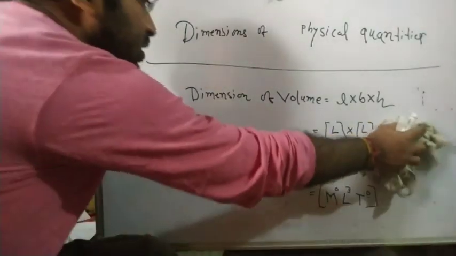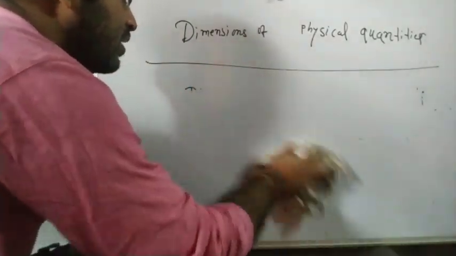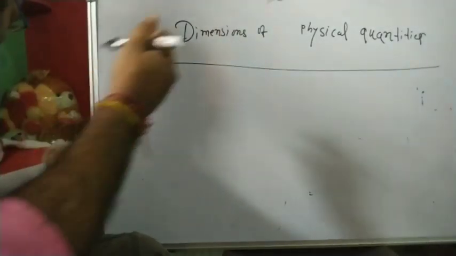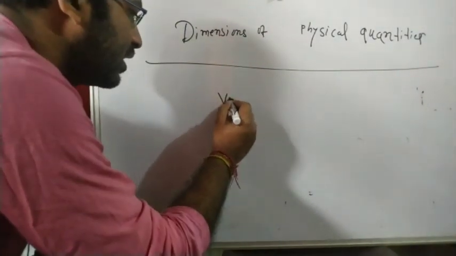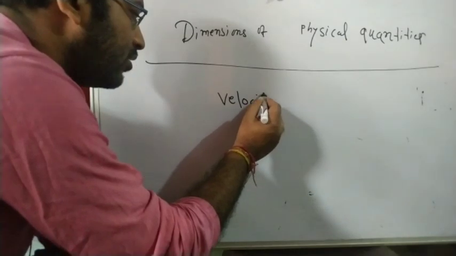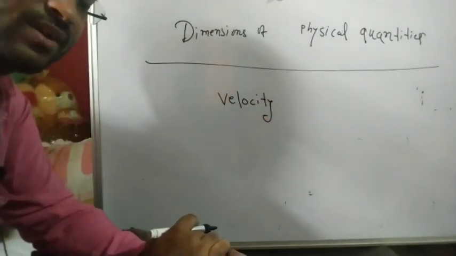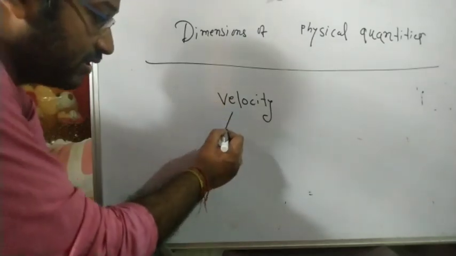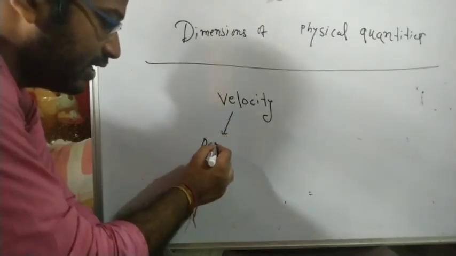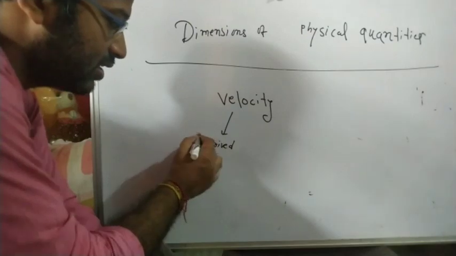Now let's move to another quantity. Suppose the quantity we take is velocity. Dimension of velocity. How can you calculate the dimension of velocity? Do you have any idea? Velocity is a derived quantity. All are derived quantities, because already we have calculated the dimension.